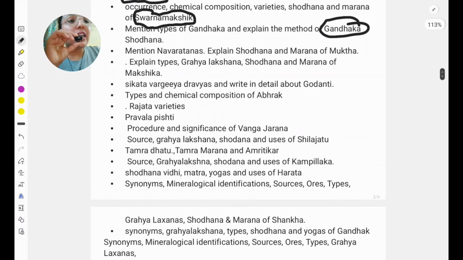Then from the Ratna portion, Mukta is asked in many papers and it is asked in MCQs also. So Shodhana and Marna of Mukta, and usually in Ratna the Svedana process is used for the Shodhana, so you can easily remember it. And usually Amla Rasa dravyas are used for Svedana, for example Nimbu, Savrasa, etc. Next is Makshika, a repeated question.